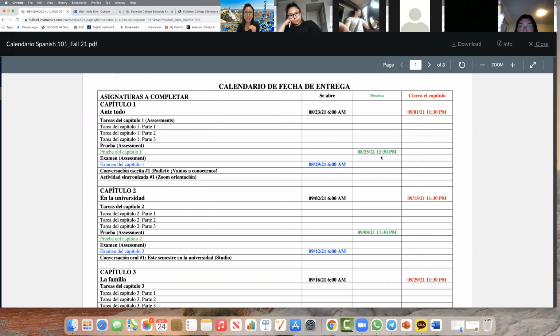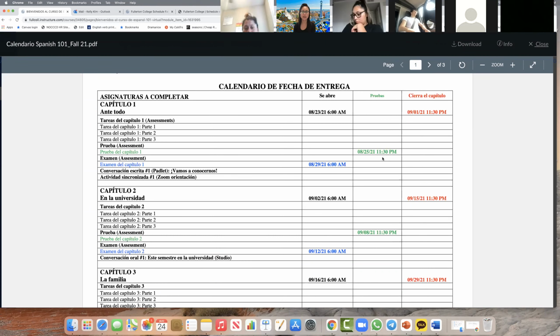Now, remember, on the quiz and exam, you can drop the lowest grade, one of them. ¿Está bien? Now, you have to remember that on the quiz, you can take it 2 times, and I will take the highest grade. But you cannot do that on the exam. So that's the reason why, bebecitos, you have to make sure that you finish all your tareas before you take the exam.